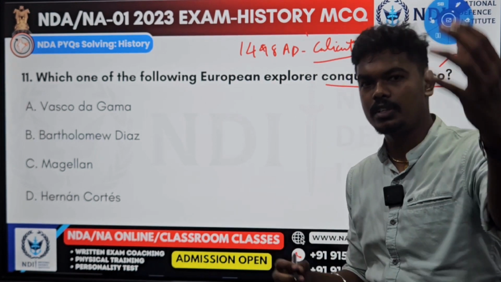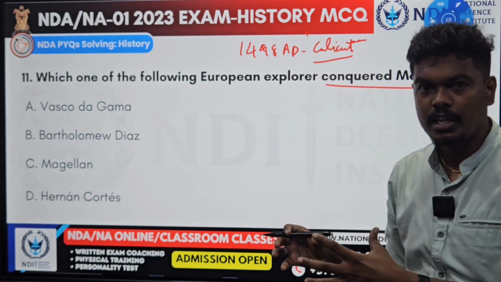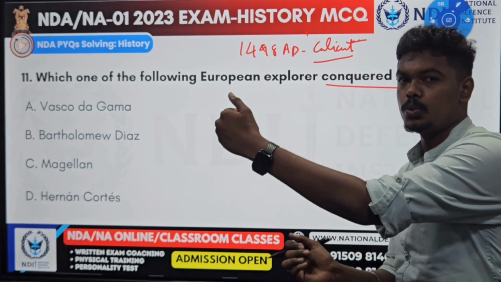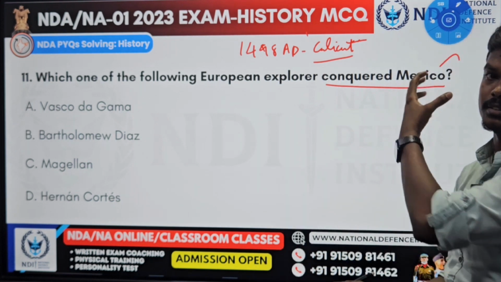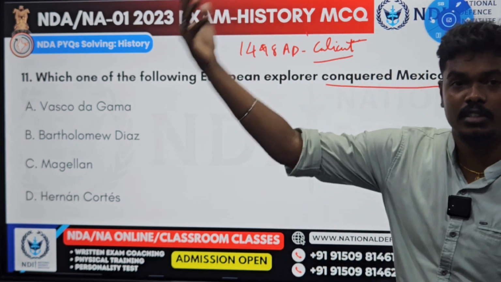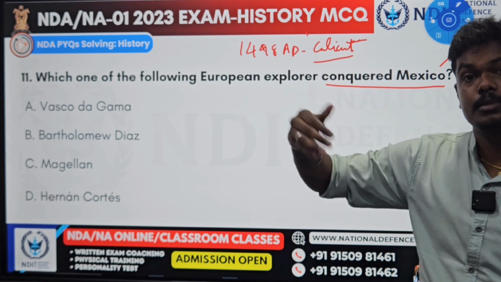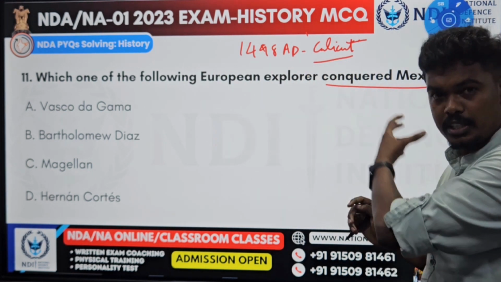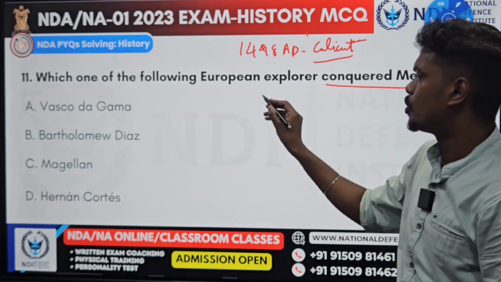Later, he started to occupy further. He created a factory. Then Albuquerque came and captured Goa. The Portuguese started to look at the eastern part. The western part of the world was explored by the Spanish Empire, while the eastern part was explored by the Portuguese.